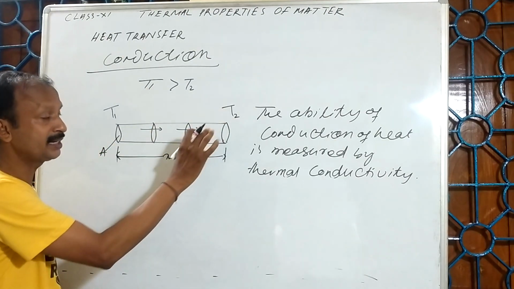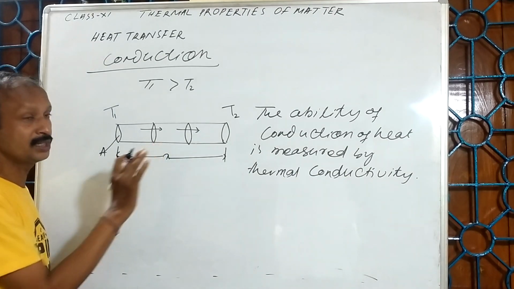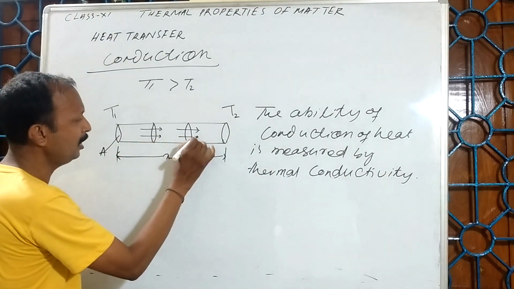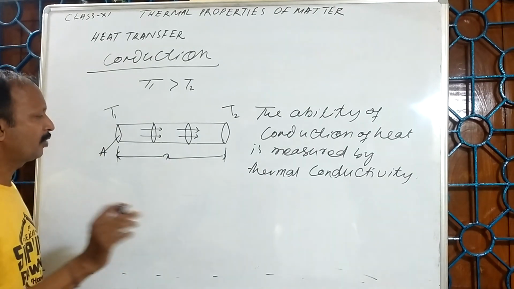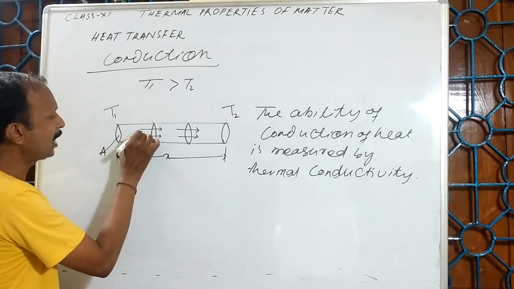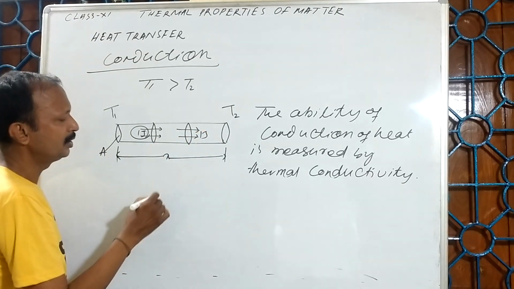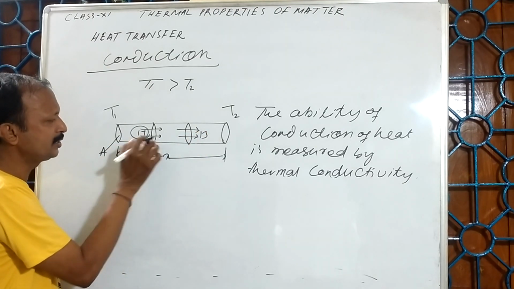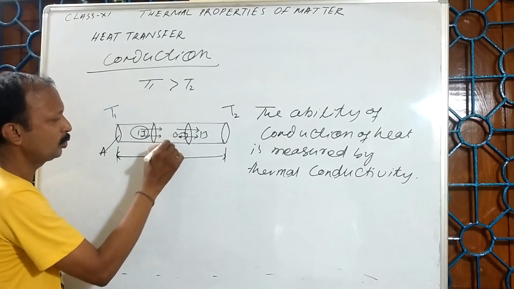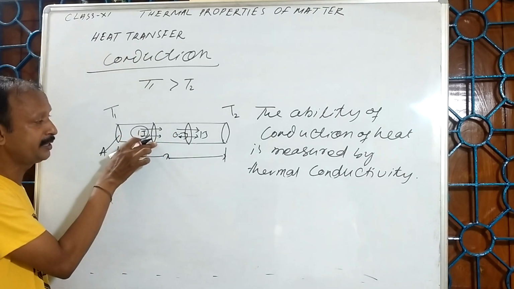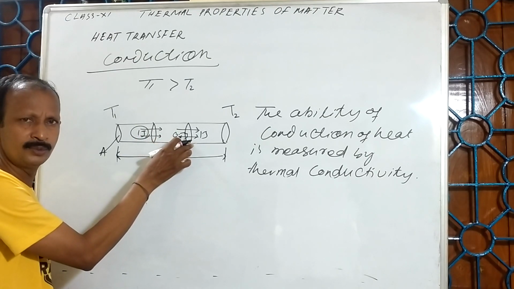I have taken a metal rod of uniform cross section in this case. How much heat is flowing here? The same amount of heat is flowing. For example, 1 joule of heat is flowing here. Here also 1 joule. You cannot say that here 1 joule, here 0.5 joule. It is not possible. Suppose here it is passing 1 joule of heat energy, here 0.5 joule.